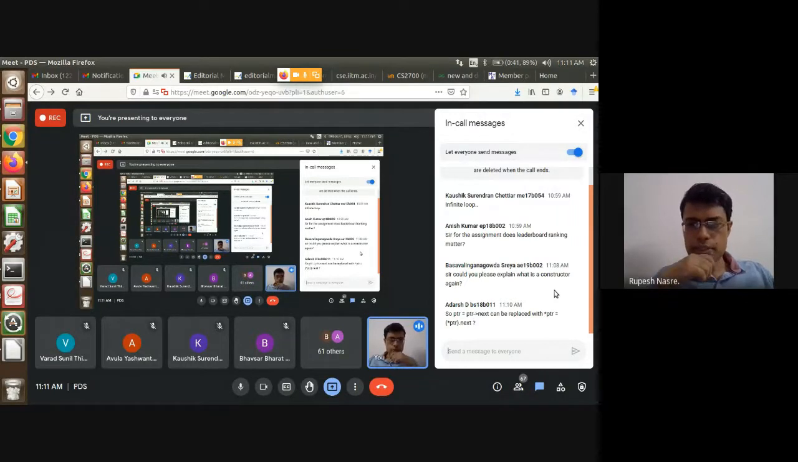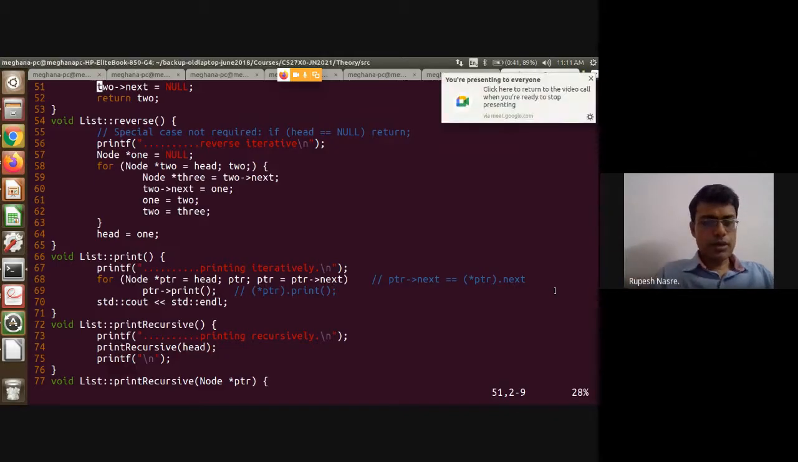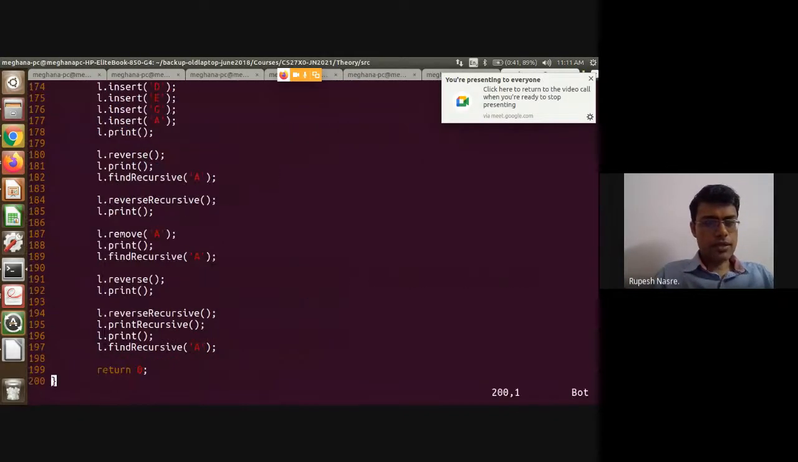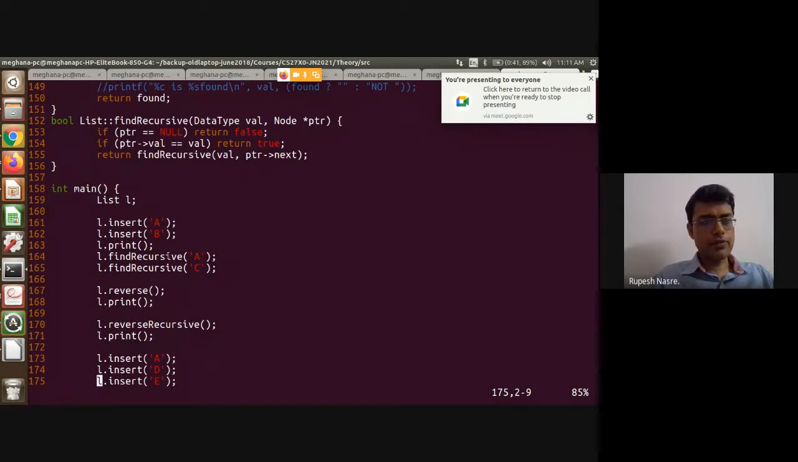Okay. Could you please explain what is a constructor? A constructor is a function which gets automatically called whenever you declare a variable of that type. We also tried that in the last class, where inside main we have this list L. This creates a variable L of type list, and therefore the constructor of list will automatically get called as soon as I create this L type, right?